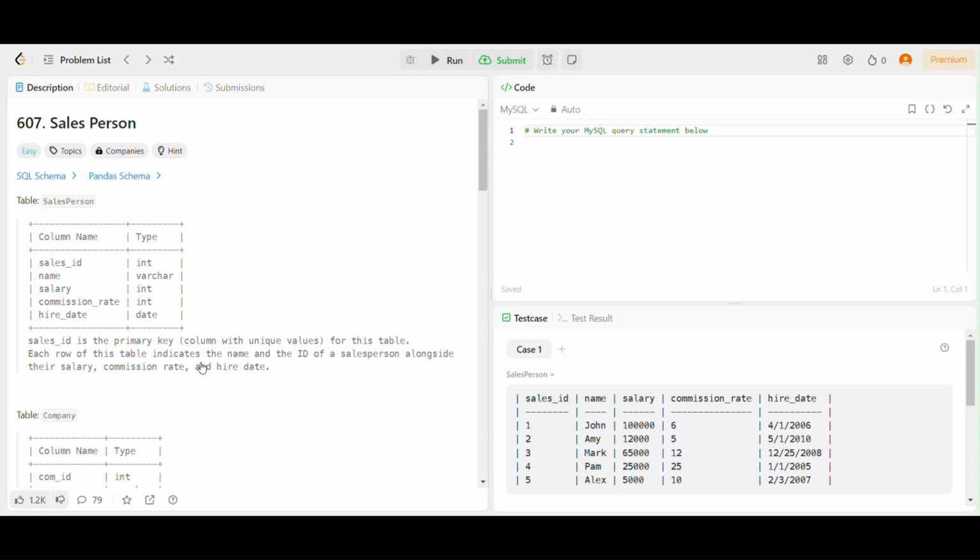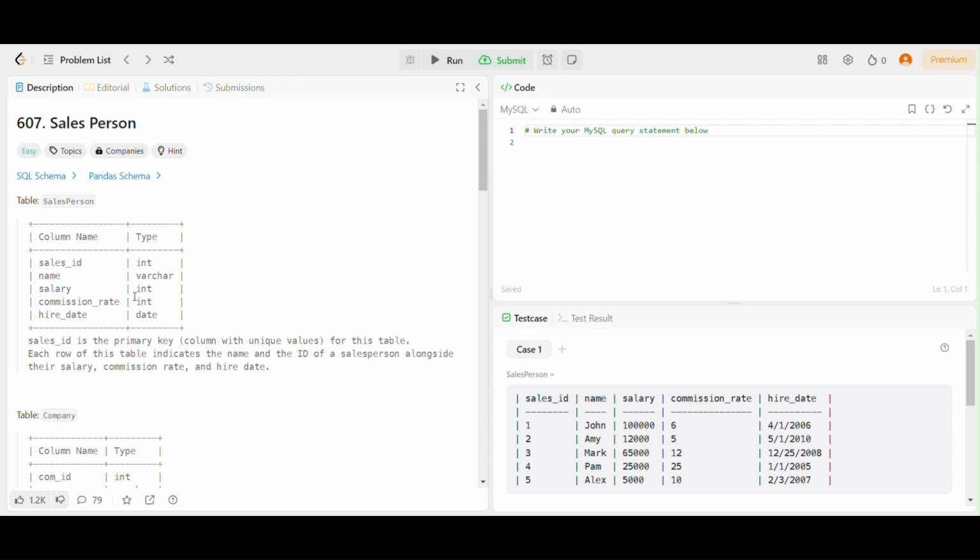First of all, let's have a look at the problem statement. We have a table named Salesperson, which has specific columns: sales_id, whose data type is int, name as varchar, salary as int, and commission_rate also as int. We have the hire_date, whose data type is date.